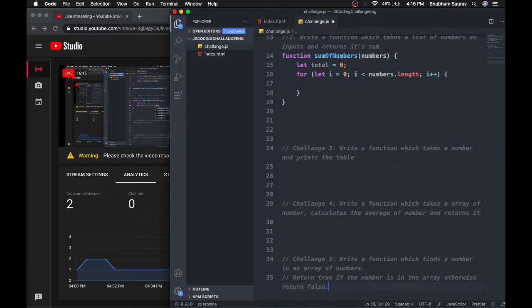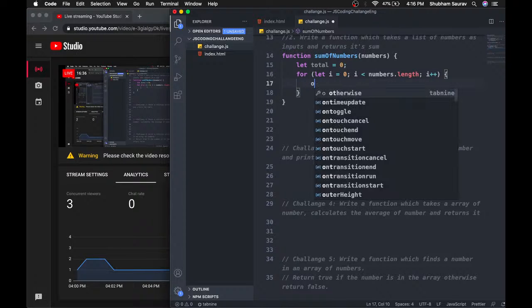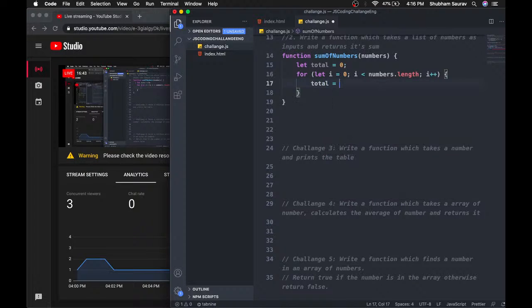And inside this loop, we will loop through every single element of this array, and here we will add that element to this total variable. So how can we do that? Well, we can just type in total, and then we can say total plus number I.